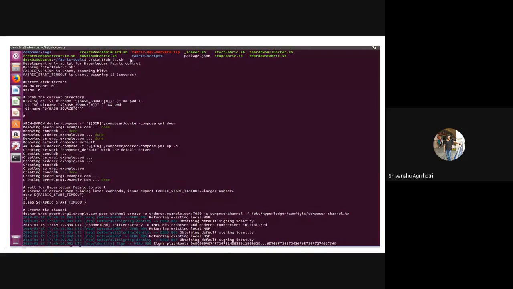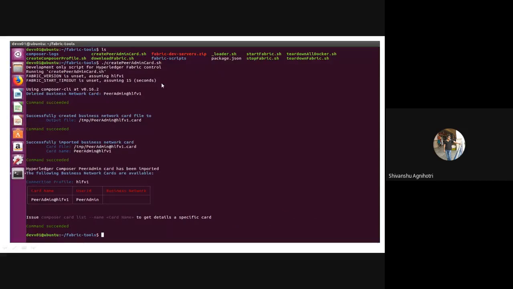As soon as you run this command, you will get connected to your organization. As you can see here, there was only a single organization in our application, and organization one is going to get started. So this was the complete process. After that, when you have started the Fabric, you are going to create an admin card.